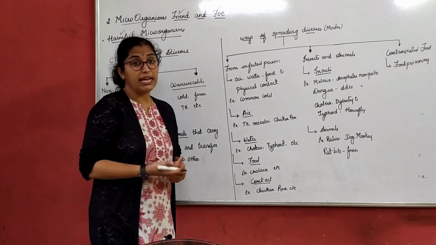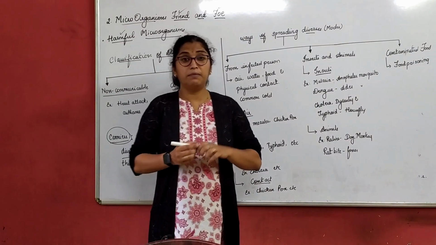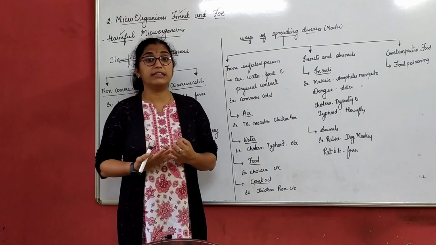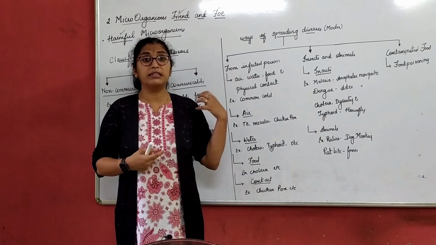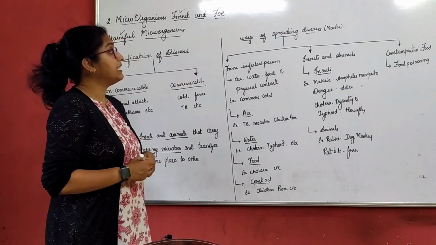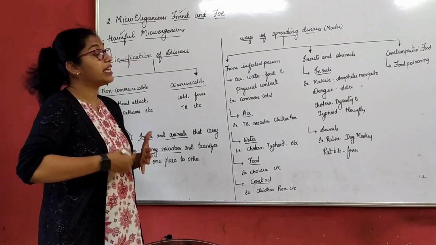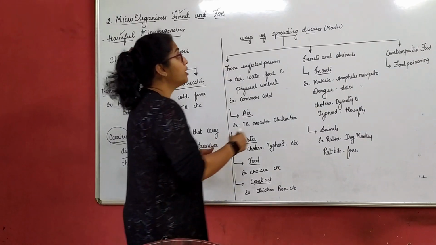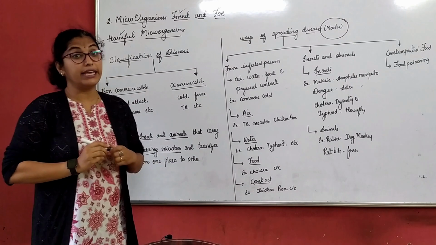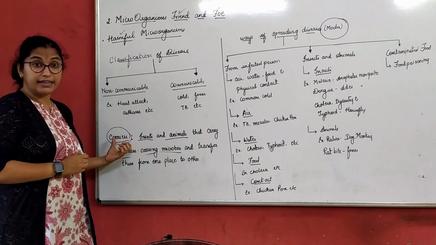Now what can these carriers be? A carrier can be air, water, a person itself, insects, animals. Next we will understand the different ways of spreading diseases, or the different modes of diseases, and how they are spread through these carriers.